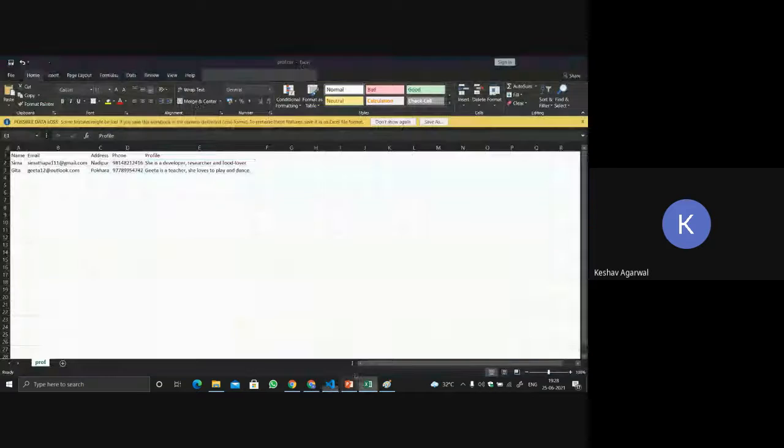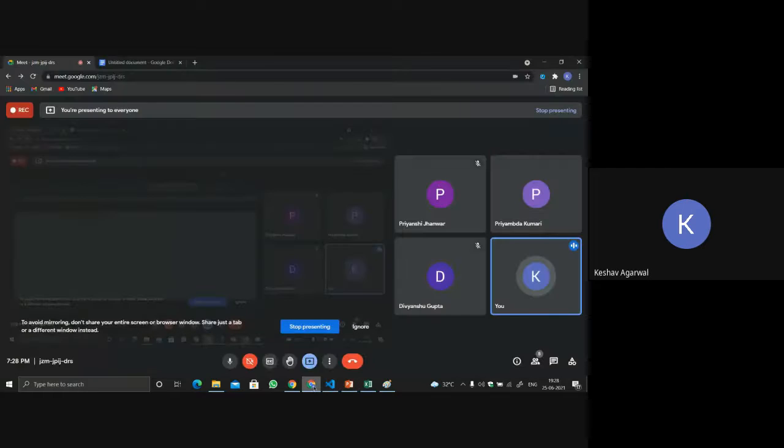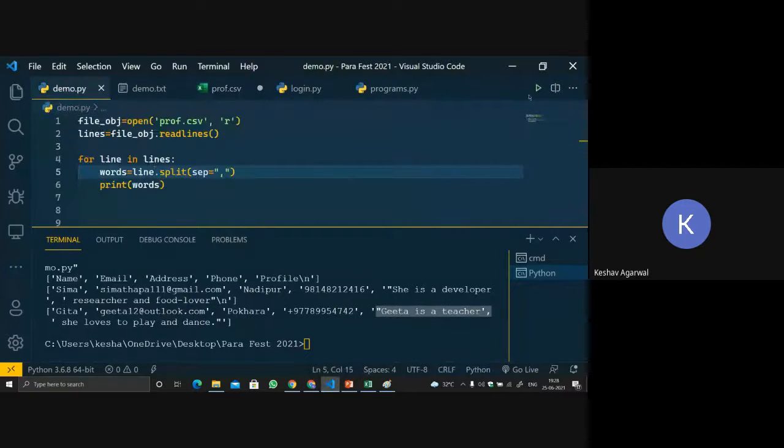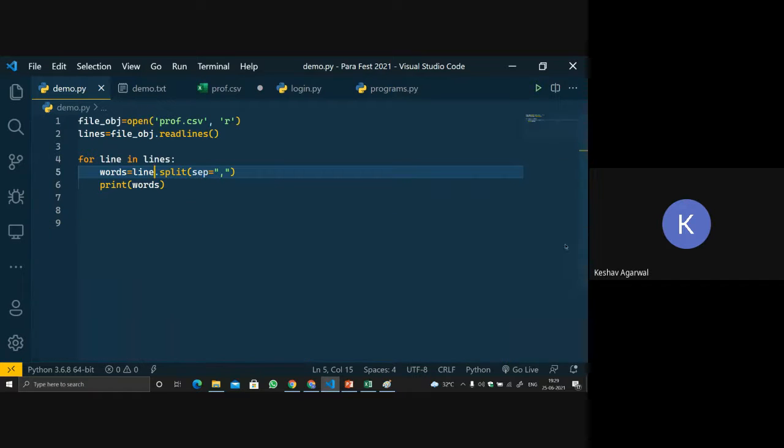Let me change it from here. Now let's run the code again, and you will see that it is taking it as one string. Before, it was taking different strings: Geeta is a teacher, then the comma, and then the next string. But now it is taking the same string.